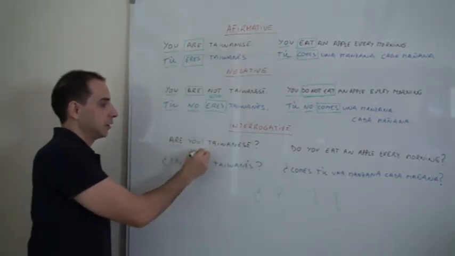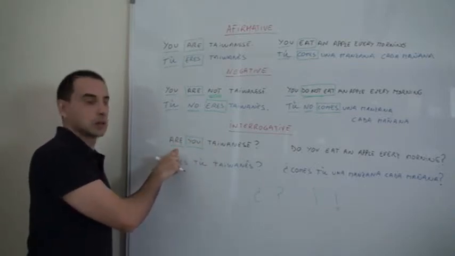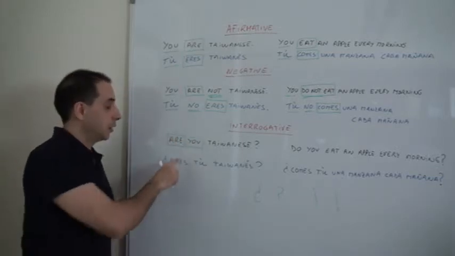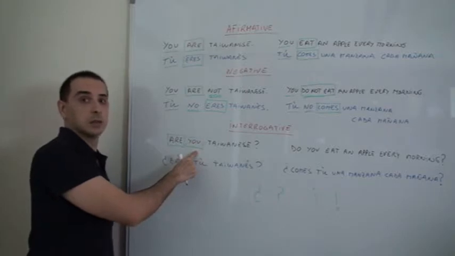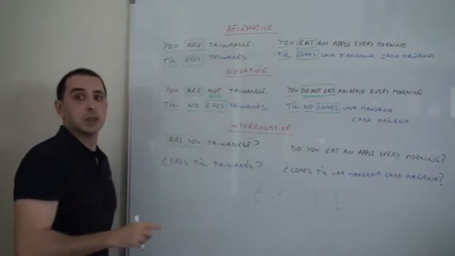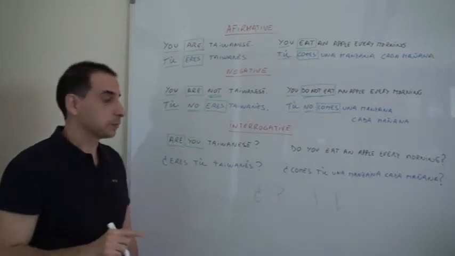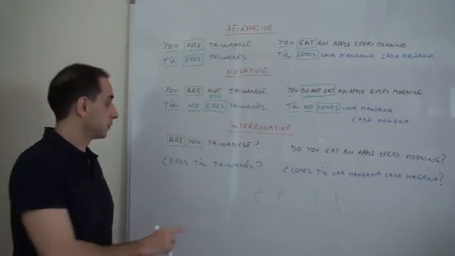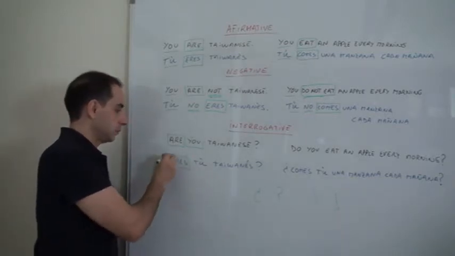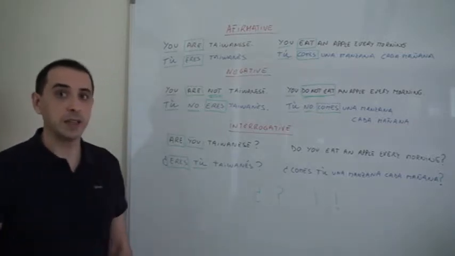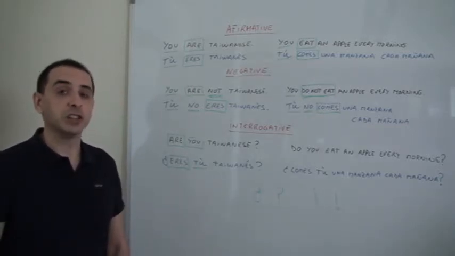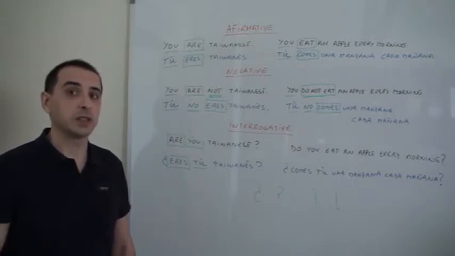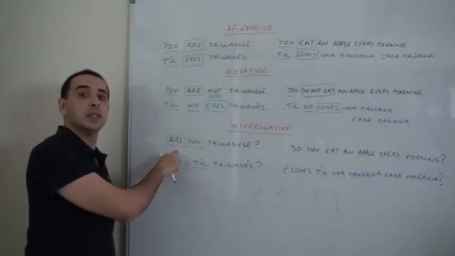This is verb, okay, maybe not like this, like this. Verb and then subject. Subject, verb. So you change the order. Are you Taiwanese? That's the way Spanish is going to work. ¿Eres tú Taiwanés? So we are going to change the order. First the verb, then the subject, and that's the way we make the question. Like this case in English.